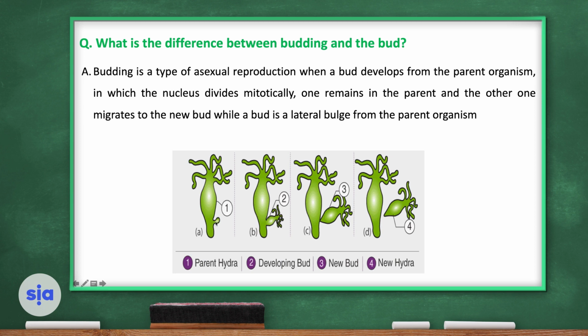This is a bud. The bud is a lateral bulge from the original body of the parent, which will grow by time, forming a separate new organism. And of course, the new organism is typically identical and similar to the parent.